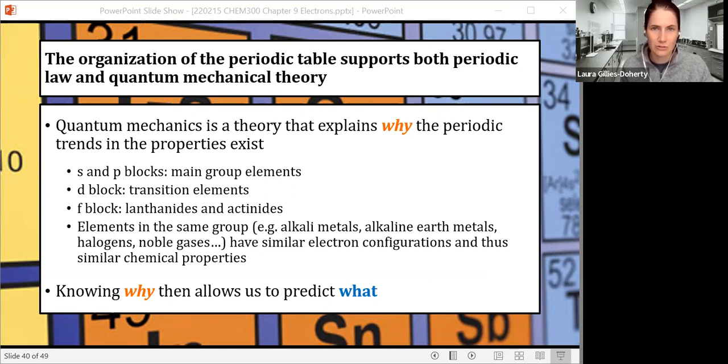So we have these groups on the periodic table of electron blocks, like the S and the P blocks, the D block, the F block, and elements in the same group, like the alkali metals in group 1A or the alkaline earth metals in group 2, they have similar electron configurations based on quantum theory.